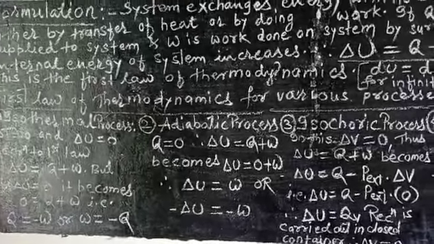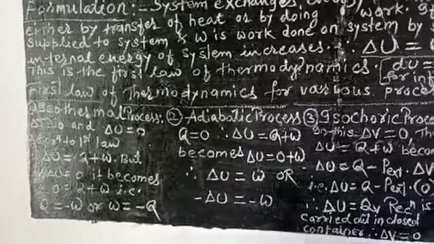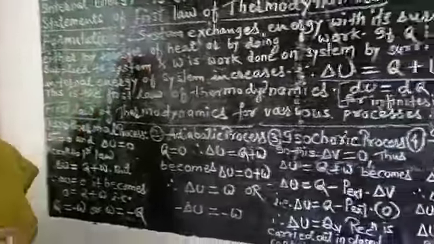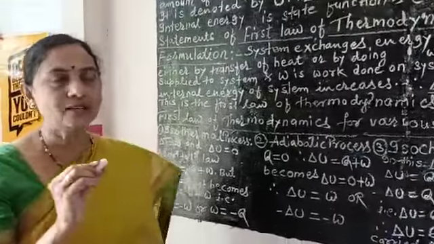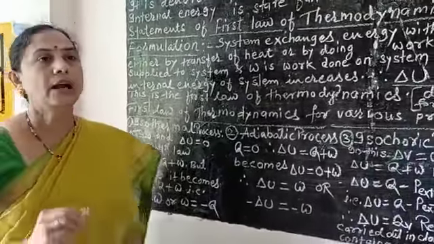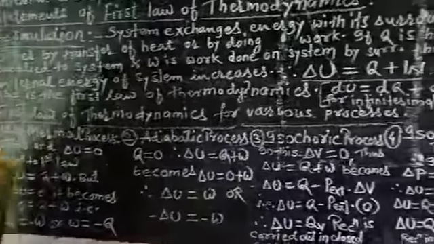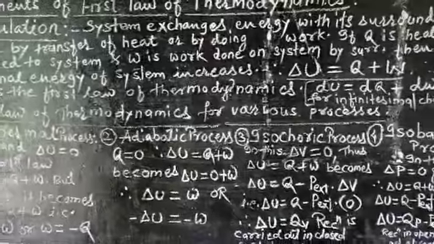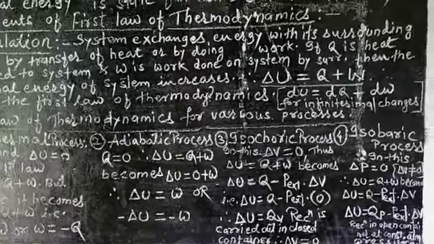The law can be stated in 3 different ways. You have to see these statements in the book, and you have to remember all these. I will tell you, you just watch on the blackboard. Number 1, energy of universe remains constant.